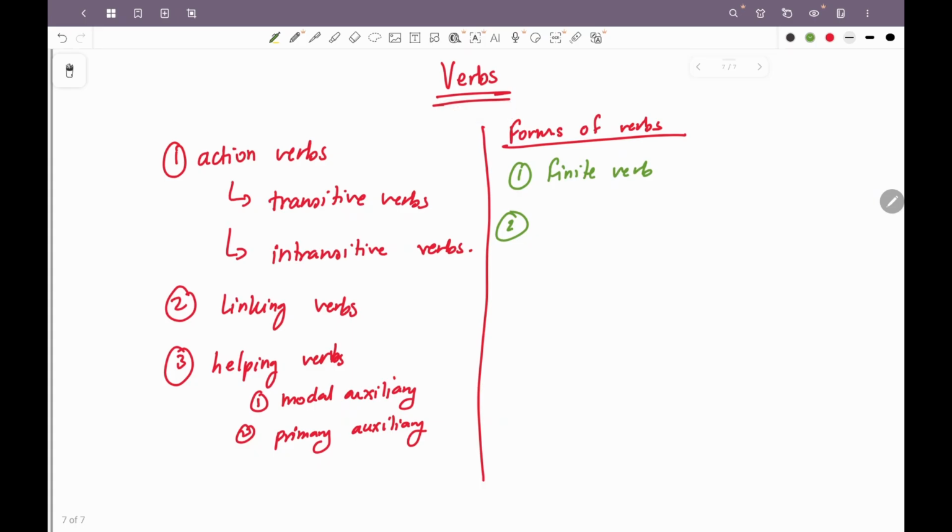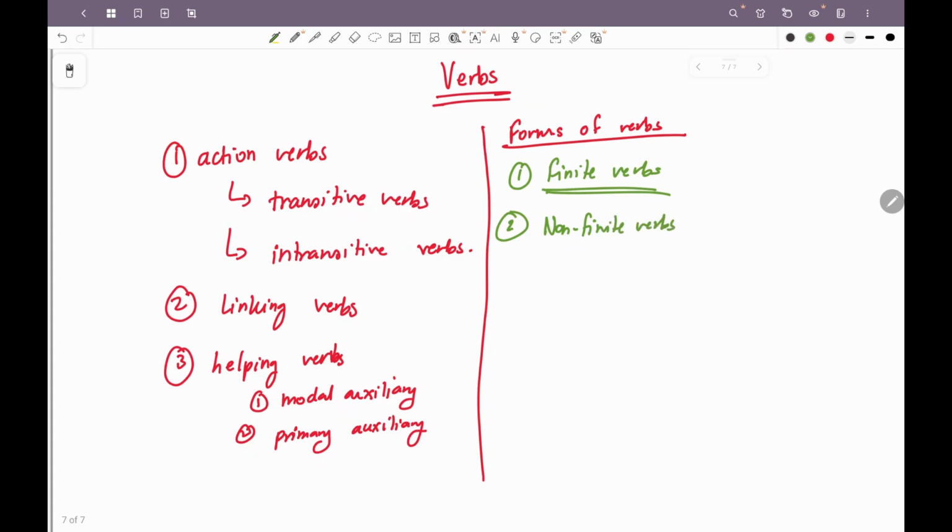Non finite मतलब क्या हो गया? Oh, I'm so sorry. I explained it in the opposite. So finite verbs में जो होता है वो change होगा according to the person and the number, and infinite, yes, you're correct. Infinite or non-finite, we will not call it infinite, we will call it non-finite verbs. Non-finite verbs.